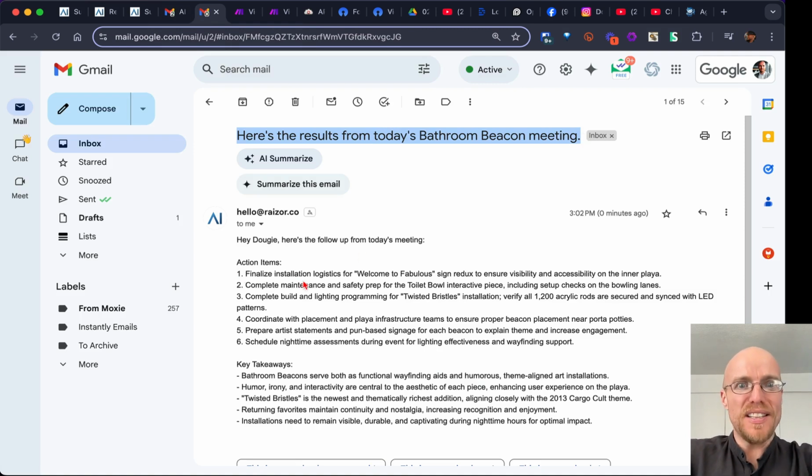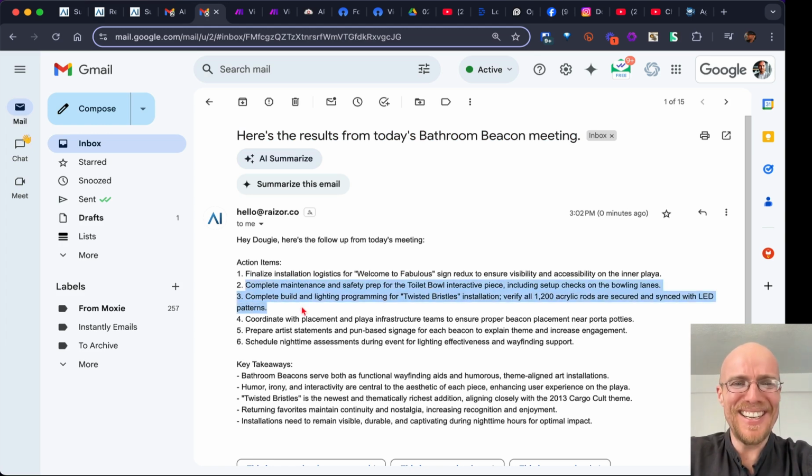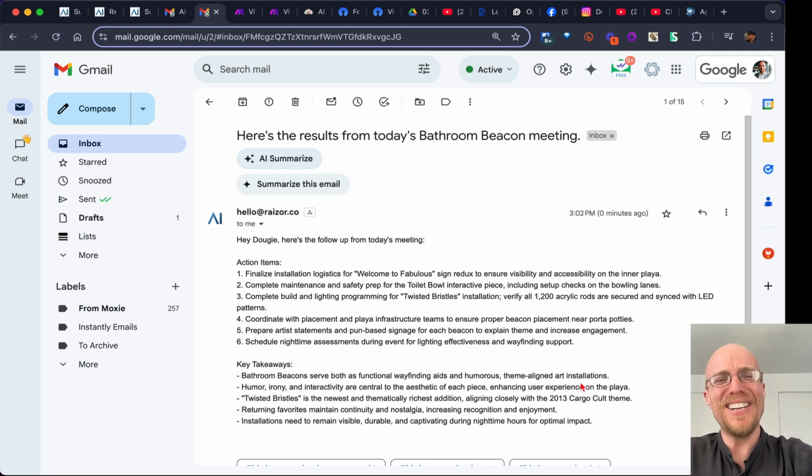Action items: finalize installation logistics for Welcome to Fabulous sign, complete maintenance. I mean, I don't know if this is accurate because I don't know about that file that I uploaded. But it's definitely fun. Key takeaways: bathroom beacon serves both as functional wayfinding aids and humorous theme-aligned art installations. I have no idea what folder I pulled that MP3 from.